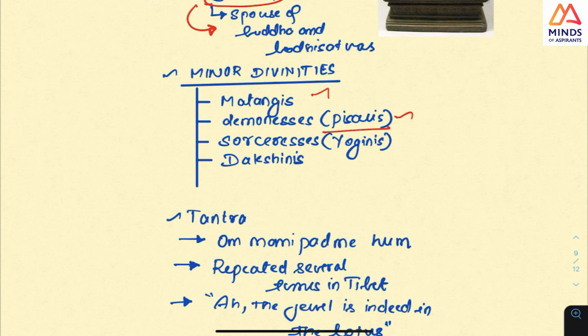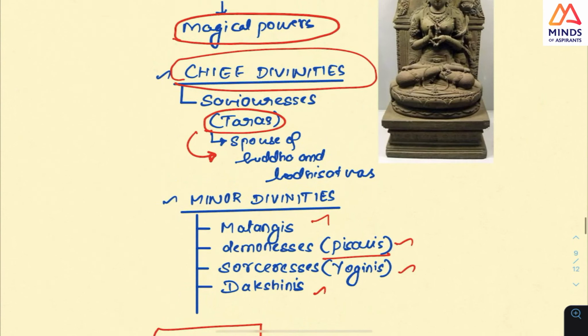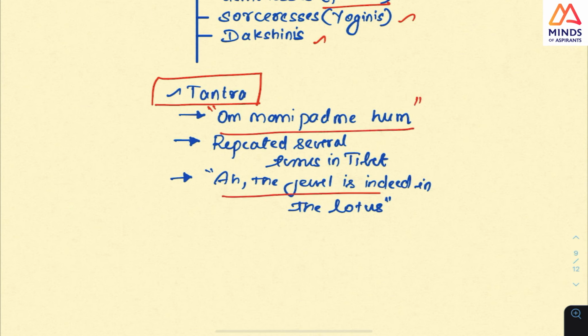In Tamil, you will know that pisasu means a demon. And sorceresses, Yoginis, Dakinis. And this is the tantra. And as I told you, this Vajrayana is more about magical powers, and they have this tantra or the mantra. Om, see this point, Om Mani Padme Hum, that is, the jewel is indeed in the lotus. Like all the jewel for you will be in Prelims 2022.